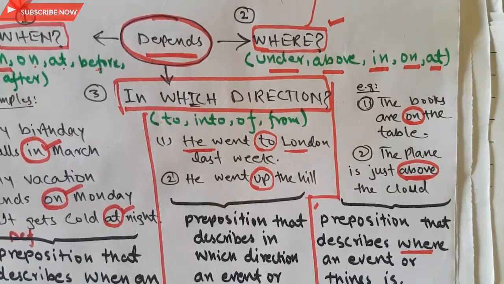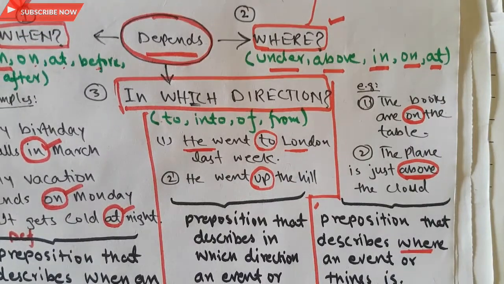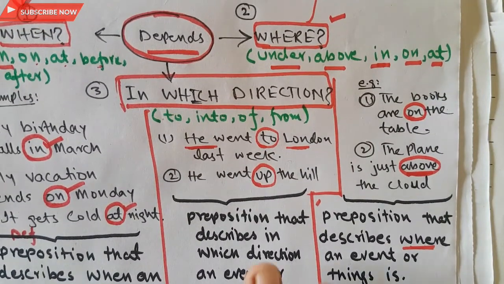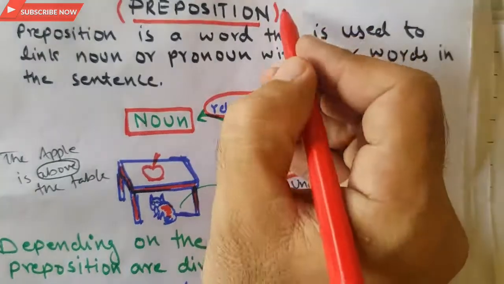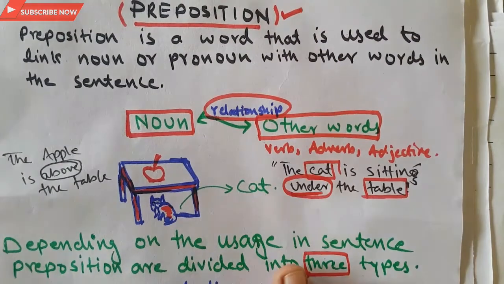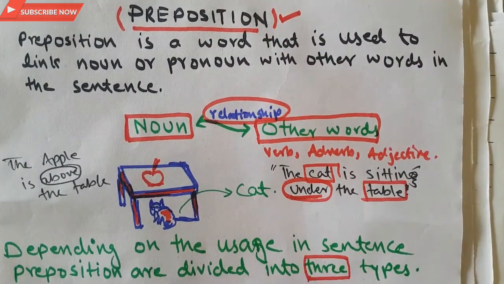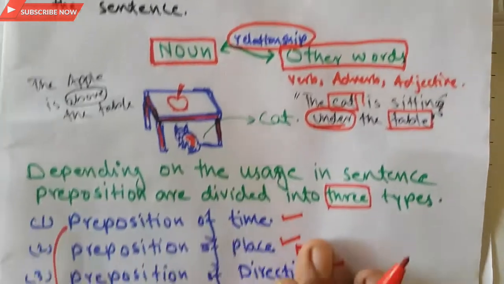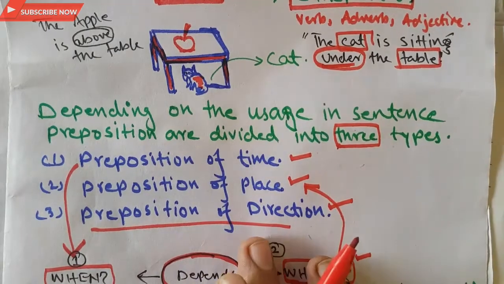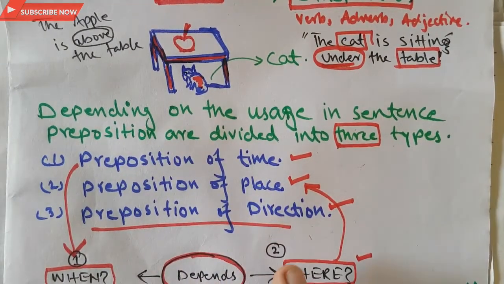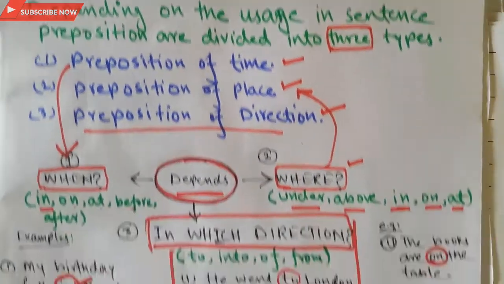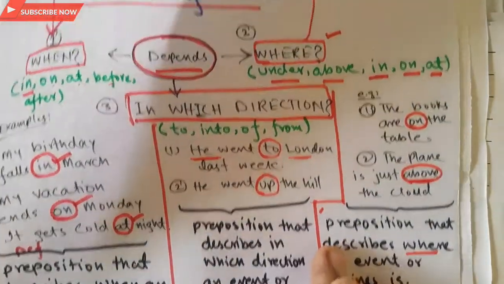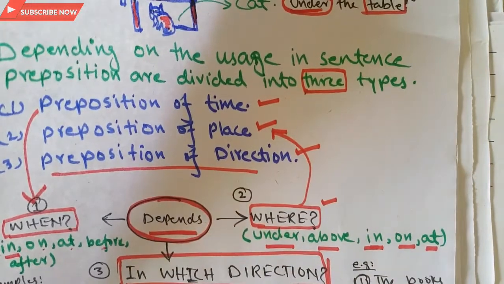Hopefully you have understood these examples of prepositions. Today's main topic was prepositions, and I have briefly discussed the basic prepositions, which are three: preposition of time, preposition of place, and preposition of direction. I have given examples step by step, and also described them at the end in the shape of definitions. So hopefully you have understood today's lecture.